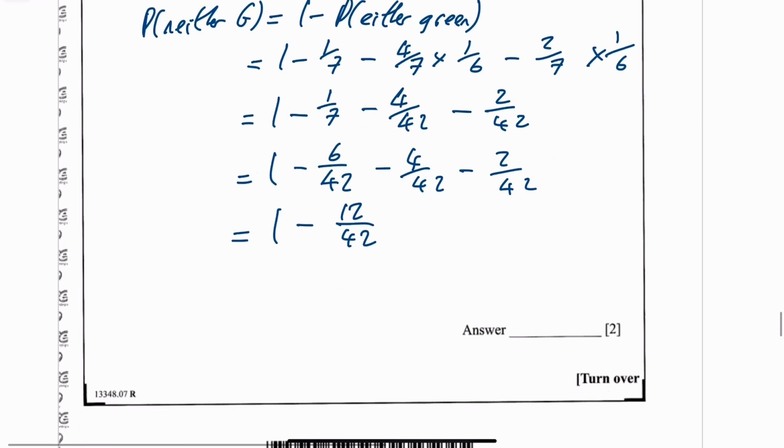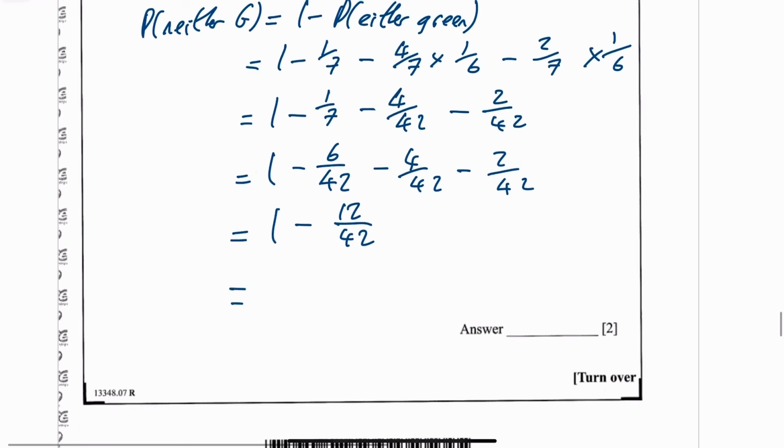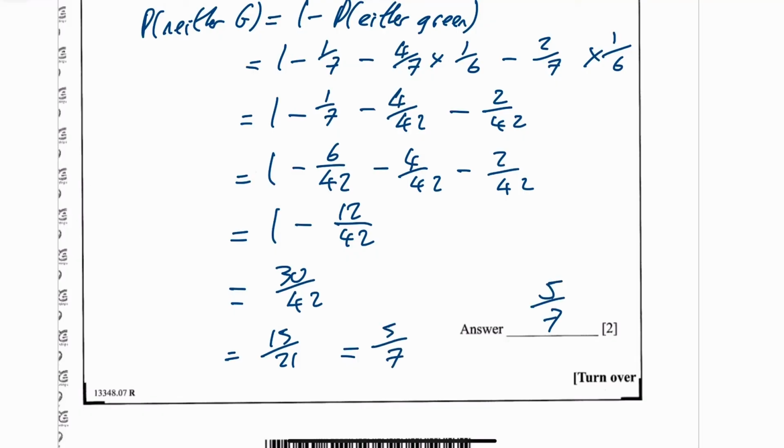And then that works out to be 30 over 42. And then we could cancel that down. That's the same as 15 over 21, which is the same then. Top and bottom divide by 3 to give you 5 over 7. So 5 over 7. There could well be an easier method for that one. If there is, fantastic.